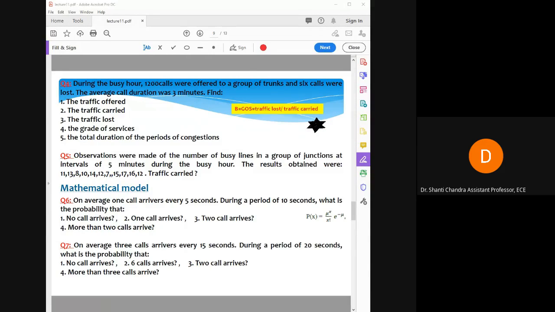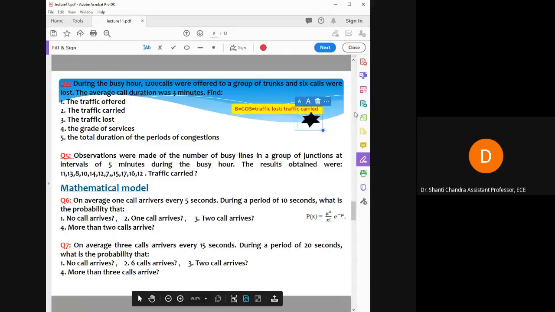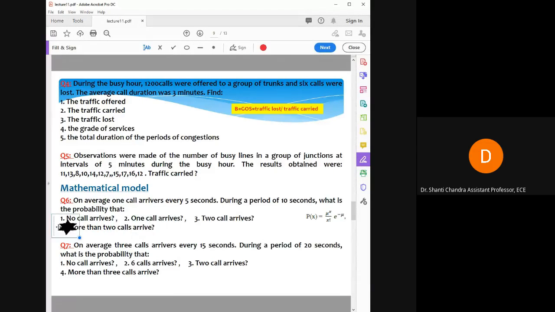Okay, so good morning all. So in the last lecture we were solving some numerical problems, right? So here we will continue the problems related to your third module. So I have explained up to sixth problem, right? So in the sixth problem, what you have to calculate? So that is probability of the calls, right?